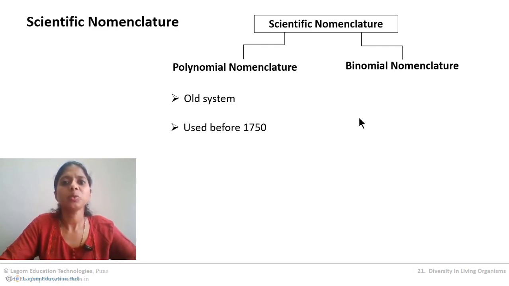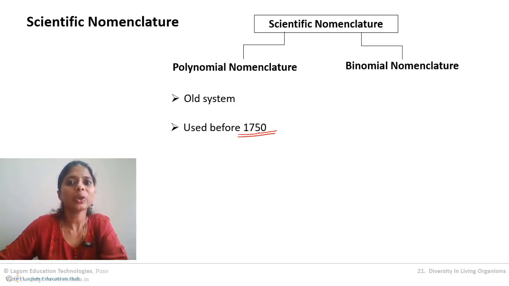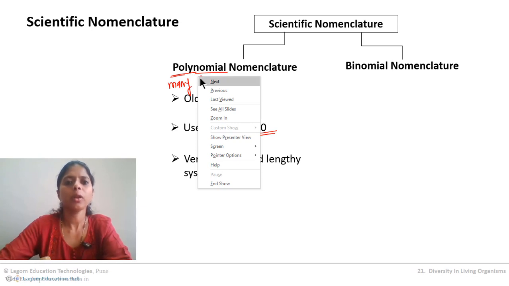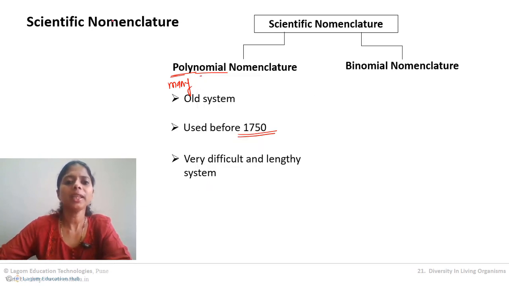It was used long back, before 1750. Nowadays it is not used at all. Okay. Now it is a very difficult and lengthy system. See, poly means many. Poly means what? Many. Nominal. Polynomial means many names.